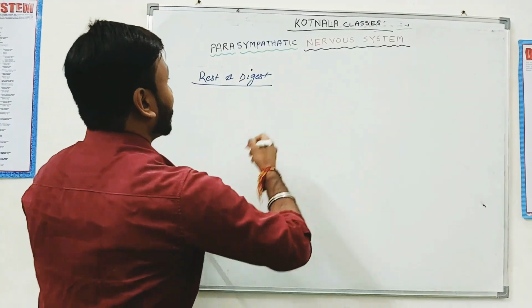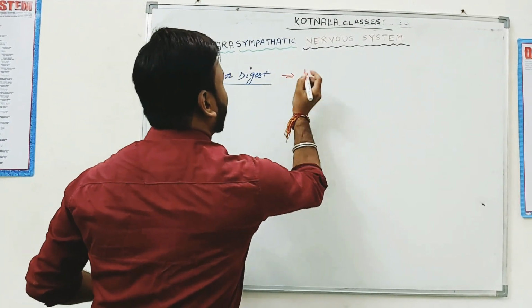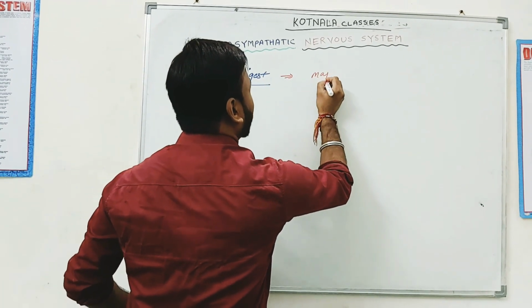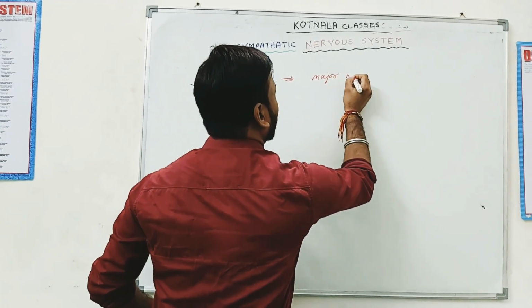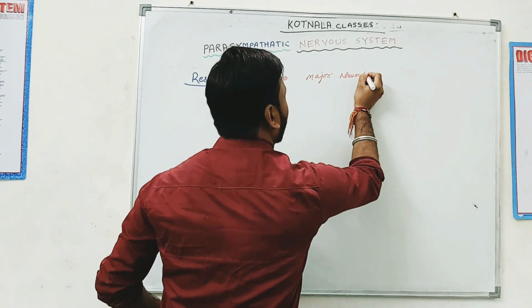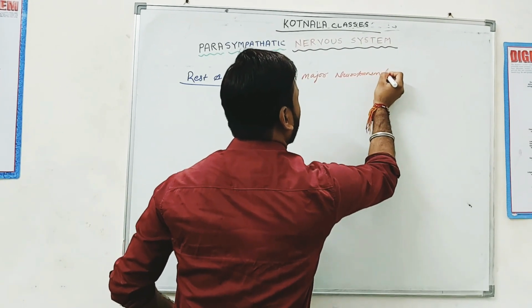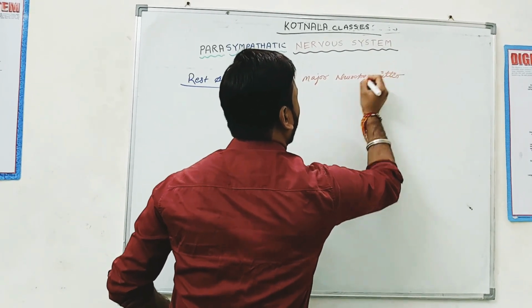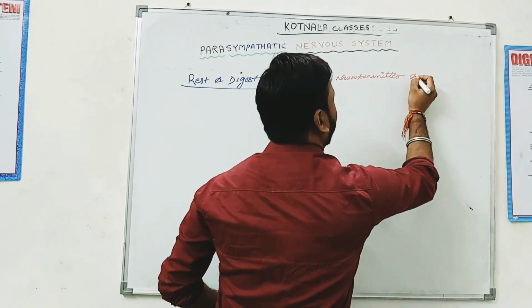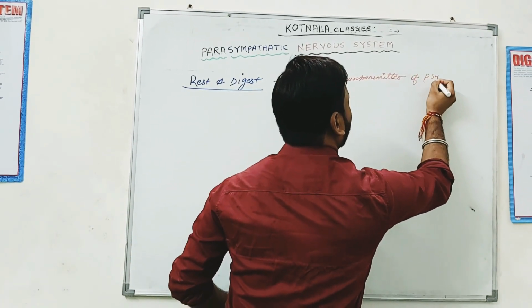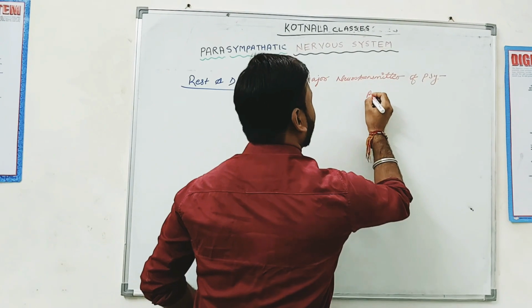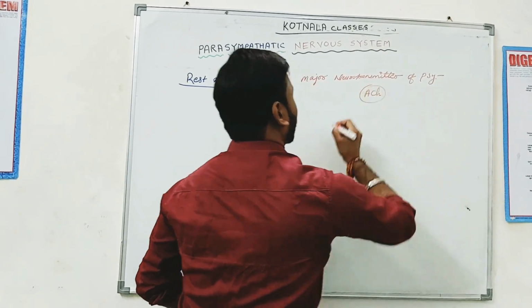And what is the major neurotransmitter of the parasympathetic nervous system? The major neurotransmitter of the parasympathetic nervous system is acetylcholine. Yes, sir. This is acetylcholine.